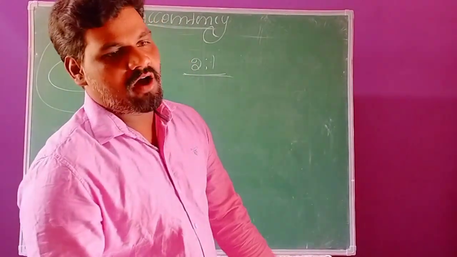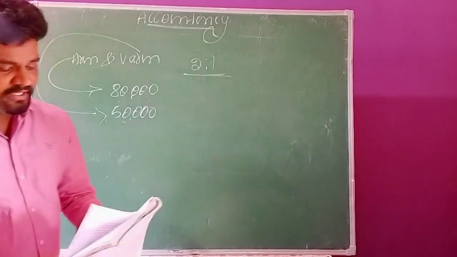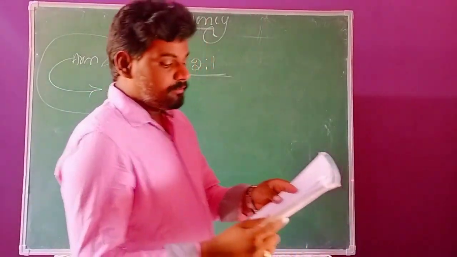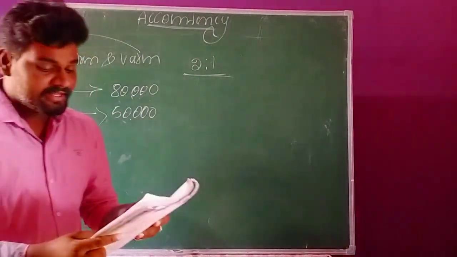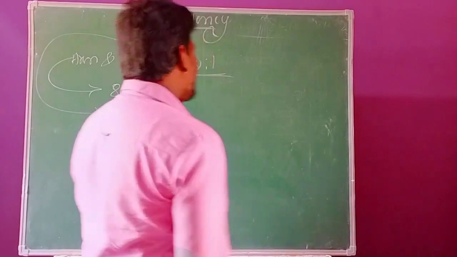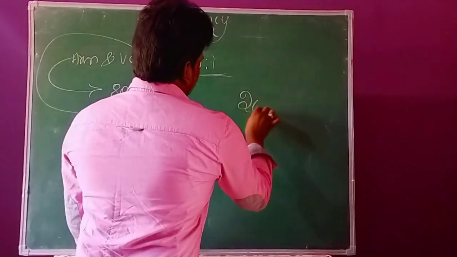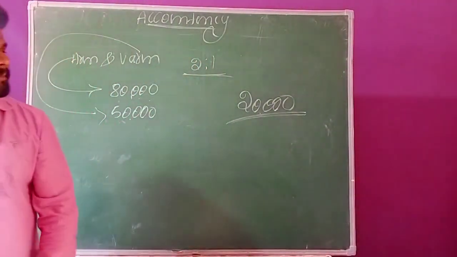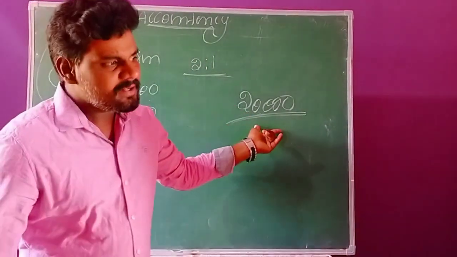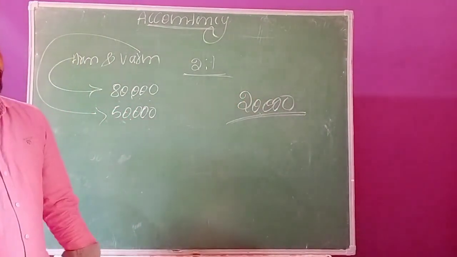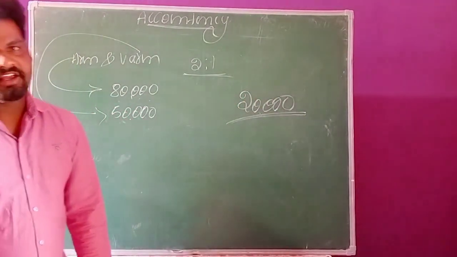They earned a profit of rupees 20,000 before allowing the following adjustments. Here 20,000 is the total profit during the year, before allowing a few adjustments.